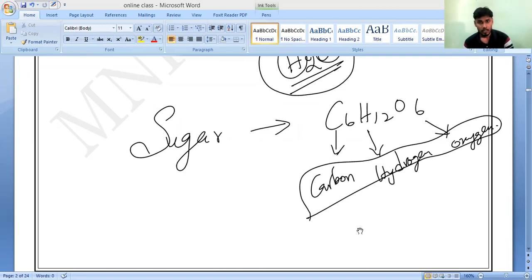Now if you understand this, we have around 118 elements. Correct or not? Yes, sir. If you observe, how many alphabets are there in our English language? Only 26. But with just 26 letters, combining in various different ways, like A, B, A, C, they will make a very large number of words. Is it yes or no?